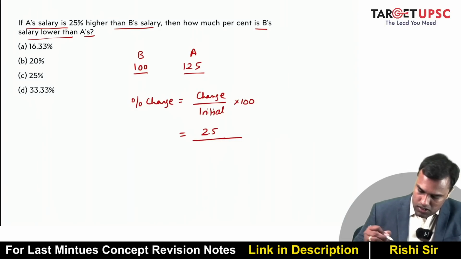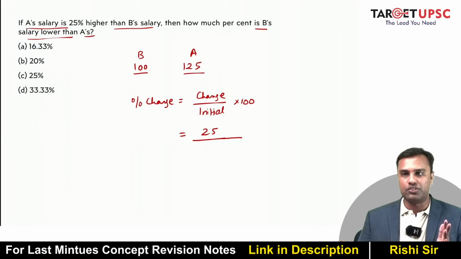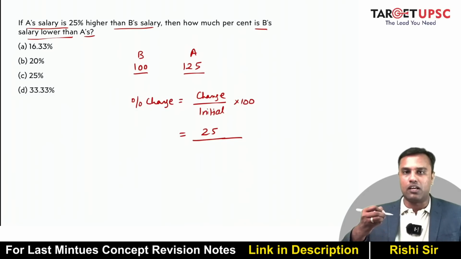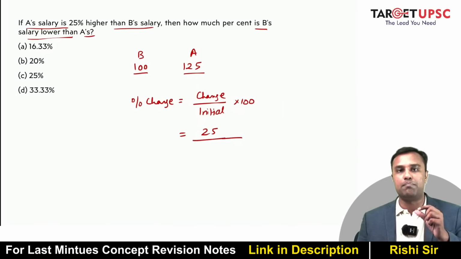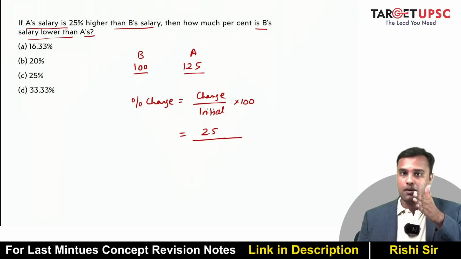See, most of the percentage questions will be comparison based questions. It's like how much is one more than the other? How much is one less than the other? How much is one longer than the other or shorter than the other? So these are superlative degrees in English. If you know what are superlative degrees, they are usually comparative degrees. Sorry, so these are comparative degrees, not superlative. I'm sorry, these are comparative degrees.